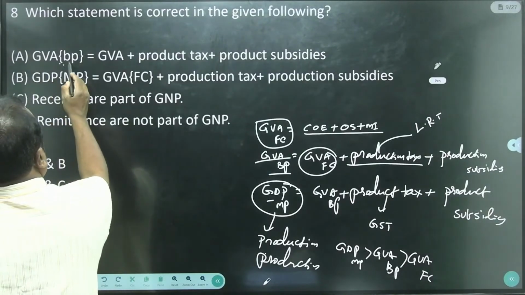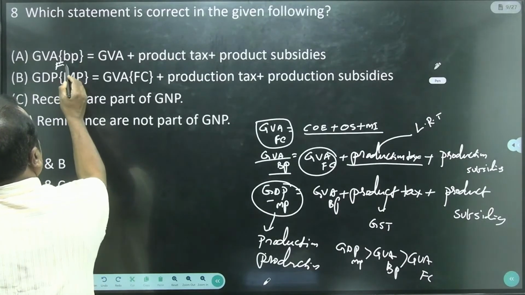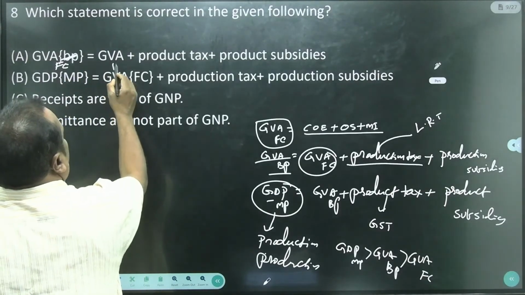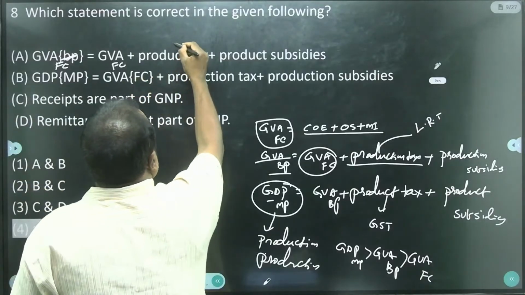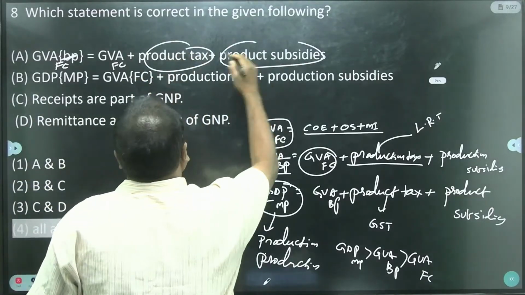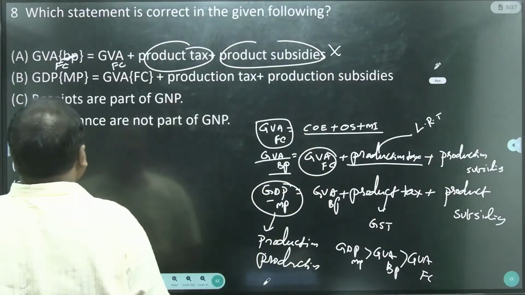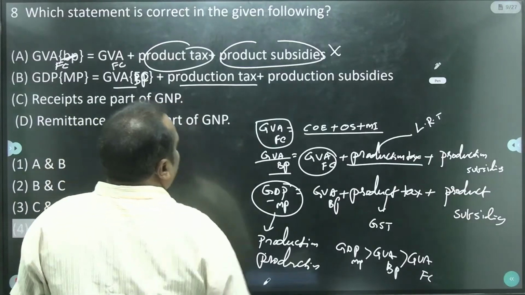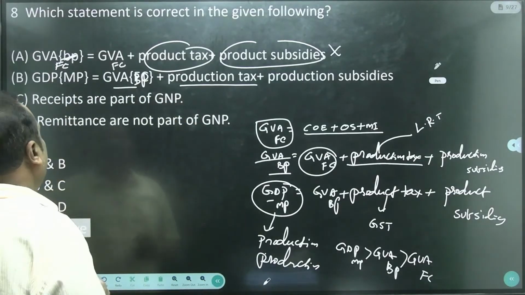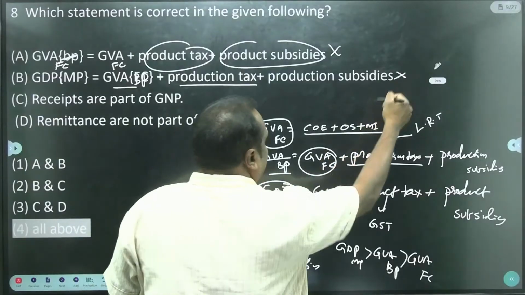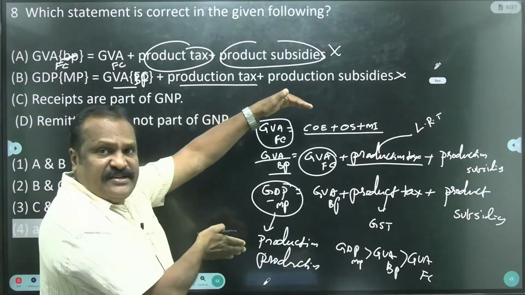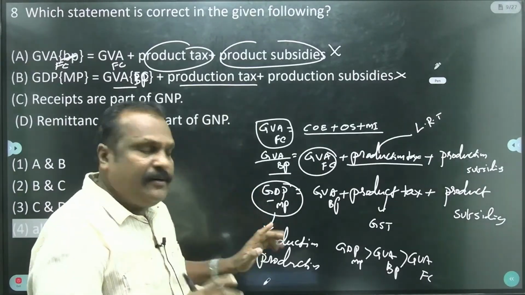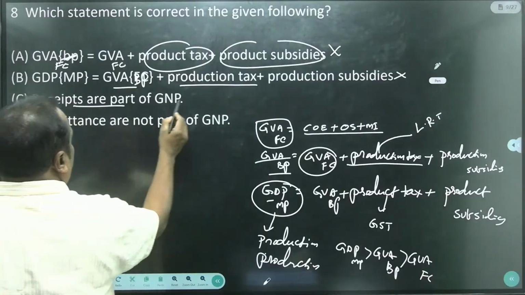GVA basic price, GVA FC means it should be production tax, product subsidies. This statement is wrong. And GDP MP, GVA BP, product tax, product subsidies. So both statements are wrong. So the information is given, match that one, and you can find out that these 2 statements are wrong. Then come to the receipts are part of the GNP.